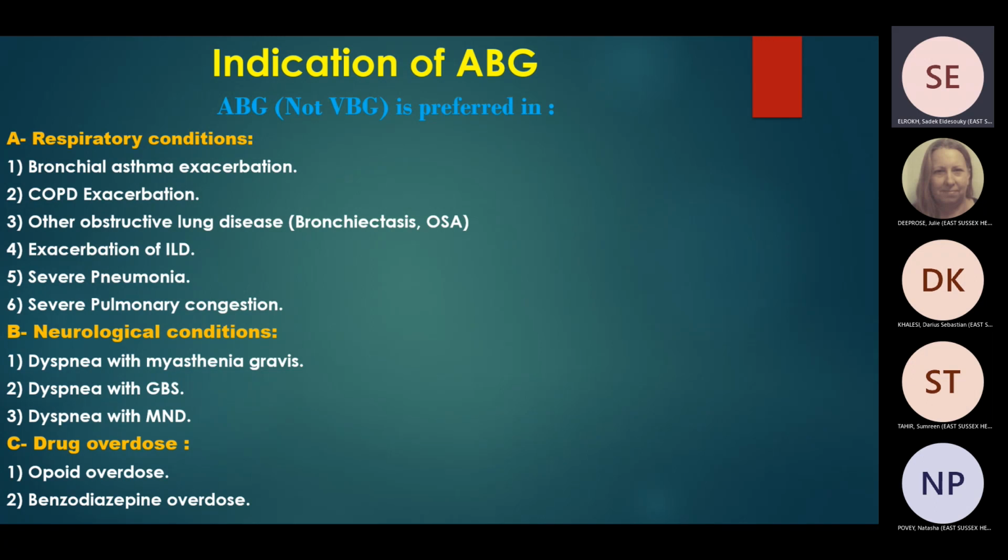Dyspnea with motor neuron disease. Again, motor neuron disease can be associated with respiratory failure in advanced stage. Drug overdose like benzodiazepine and opioids could be associated with shortness of breath and maybe respiratory failure and bradypnea. So these are the indications to ask for ABG.